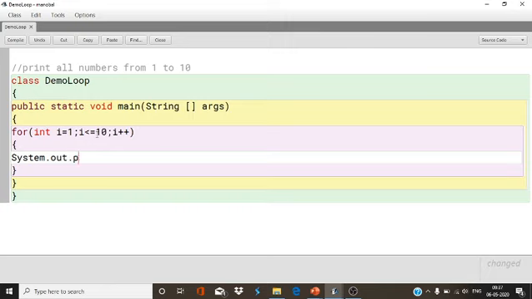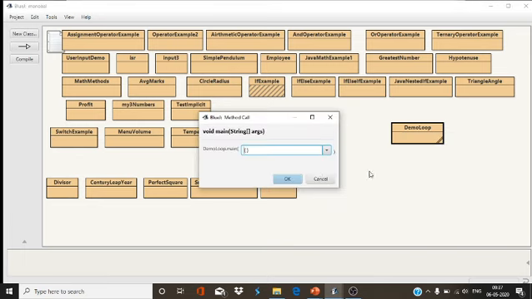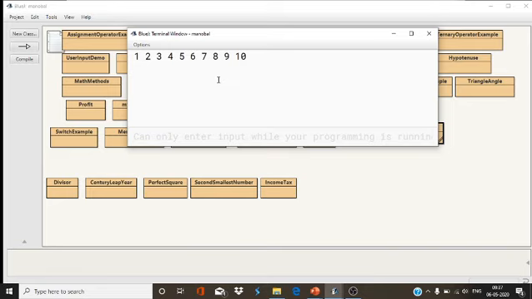System.out.println. Sorry, only print I will use so that it will print in the same line only. Okay. I compiled, no syntax error. Main. See, 1, 2, 3, 4, 5, 6, 7, 8, 9, 10.